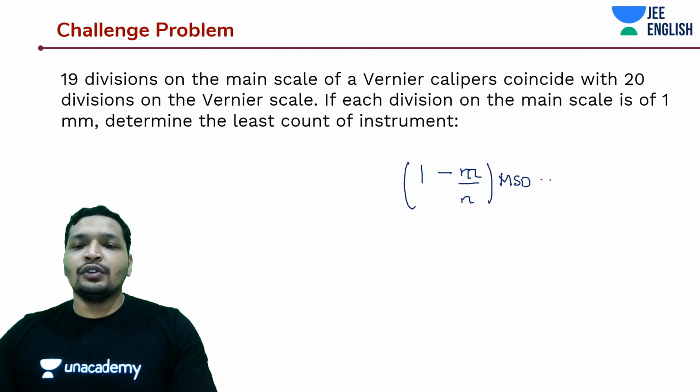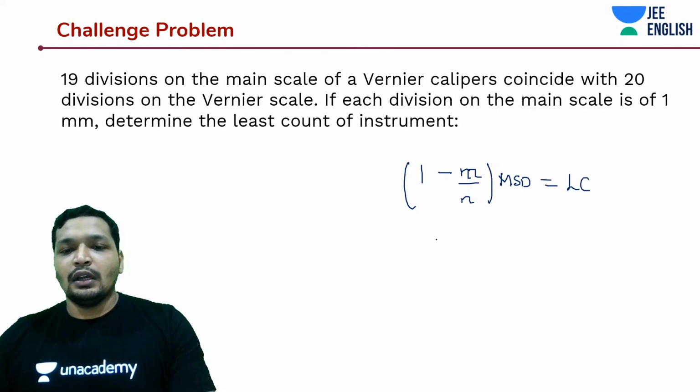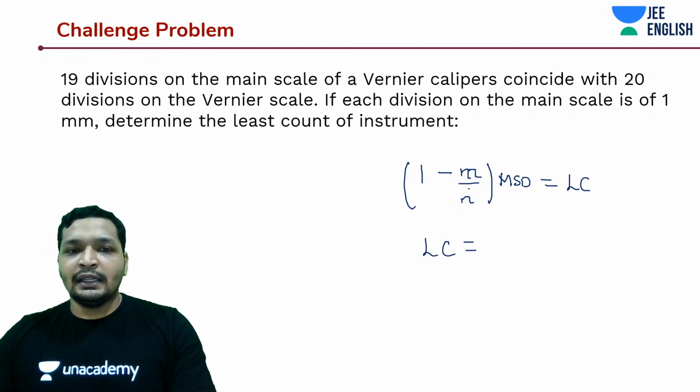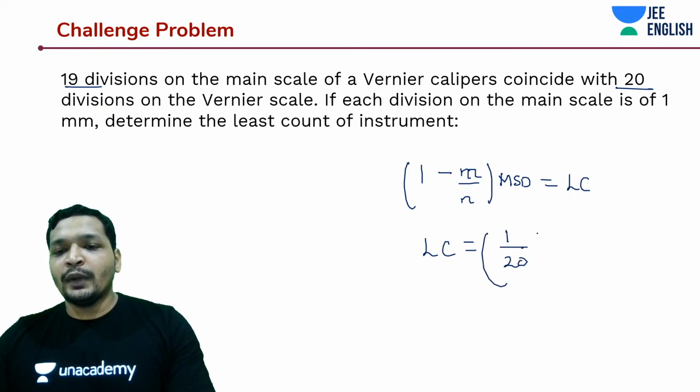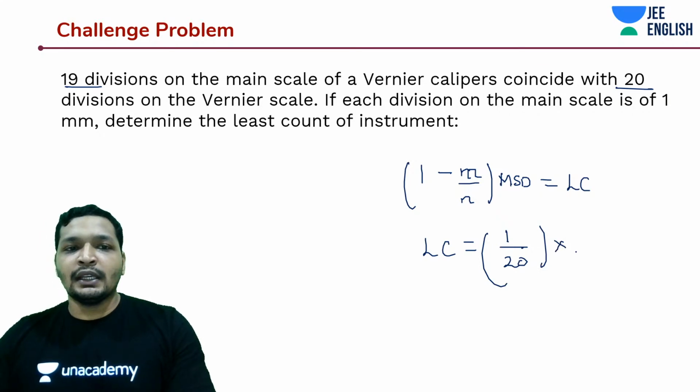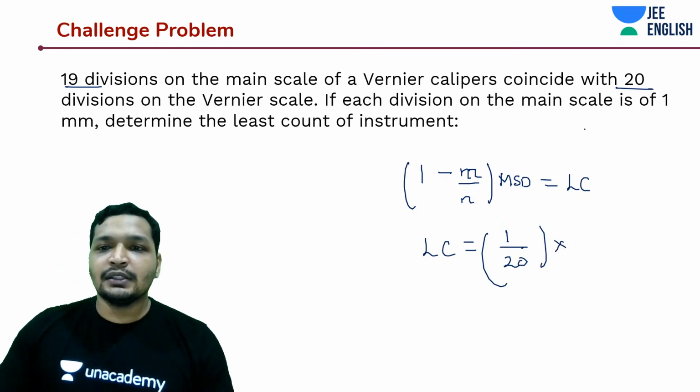Okay, the least count is equal to 19 by 20, where 19 divisions on the main scale coincide with the 20 divisions of the Vernier scale. So it's 1 by 20 into your main scale division. What is the value of each main scale division?